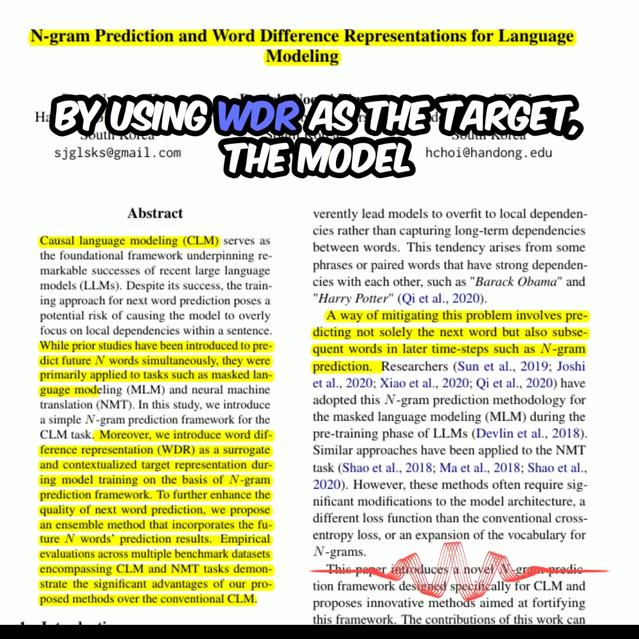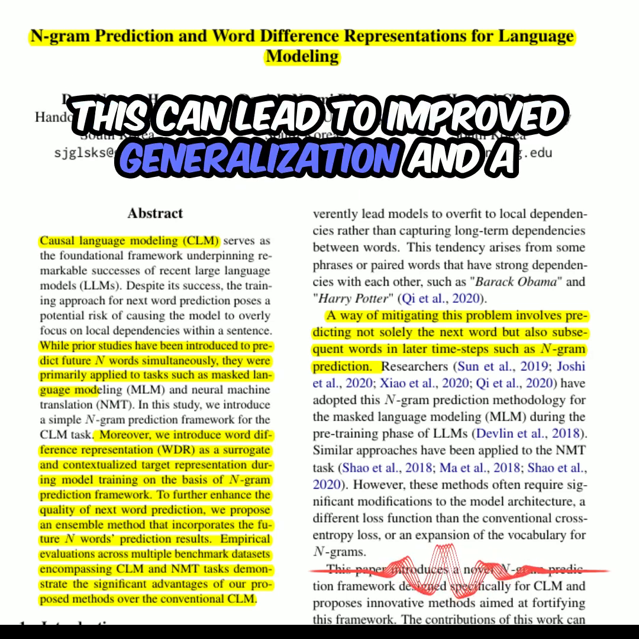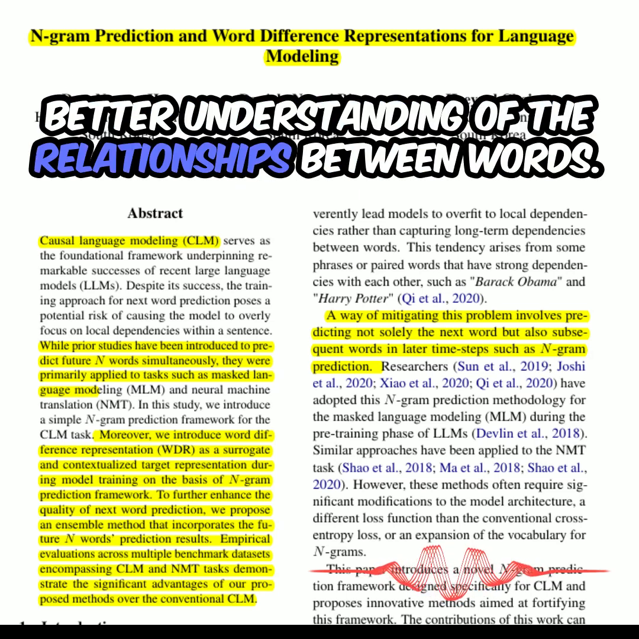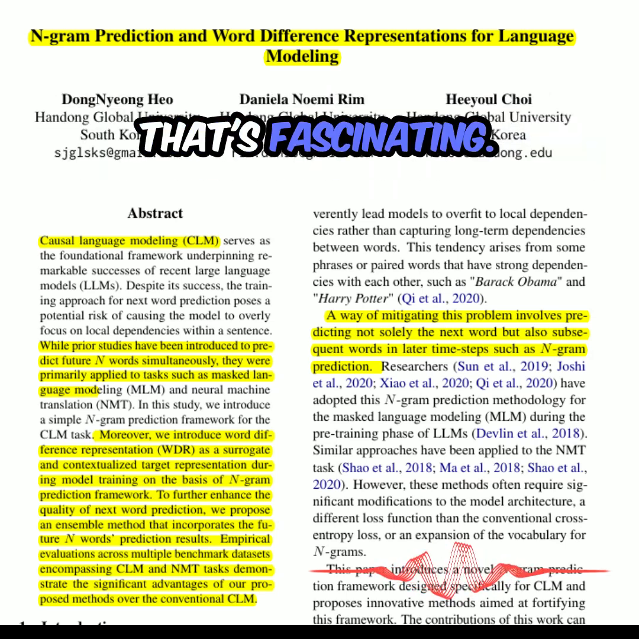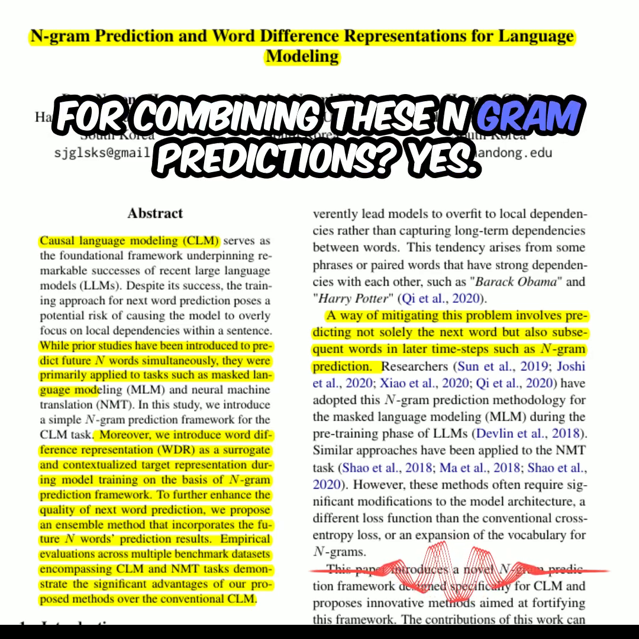By using WDR as the target, the model receives more diverse and contextualized training signals. This can lead to improved generalization and a better understanding of the relationships between words. That's fascinating. Does the paper also propose any methods for combining these n-gram predictions?